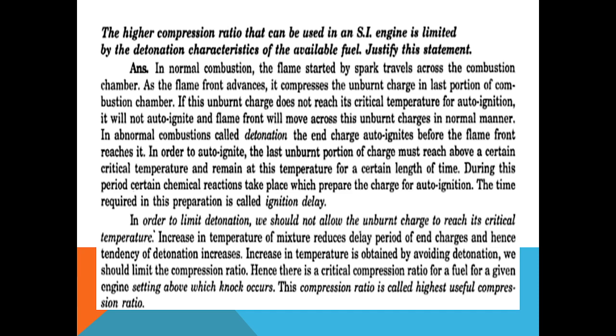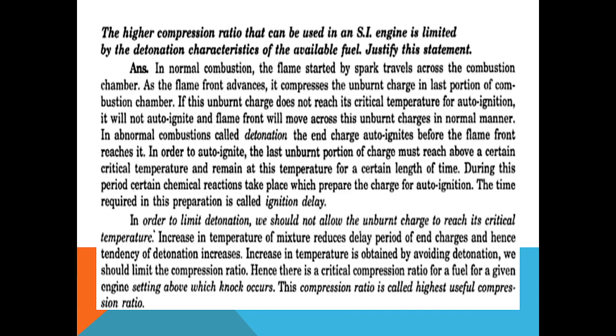In abnormal combustion called detonation, the end charge auto-ignites before the flame front reaches it. In order to auto-ignite, the last unburned portion of charge must reach above a certain critical temperature and remain at this temperature for a certain length of time. During this period, certain chemical reactions take place which prepare the charge for auto-ignition. The time required in this phenomenon is called ignition delay.